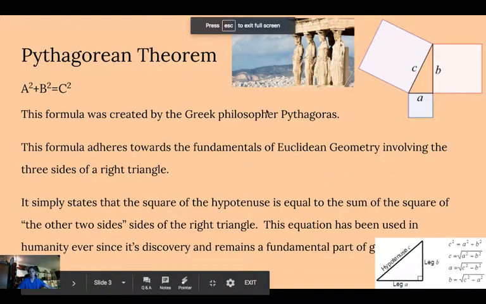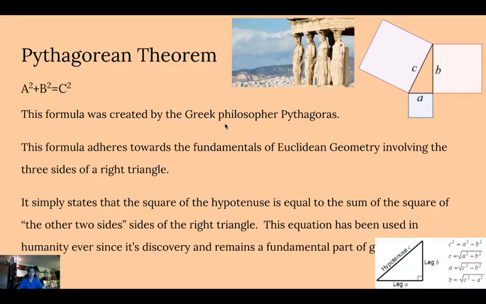So I really enjoy looking at problems involving the Pythagorean theorem and the Pythagorean equations. The fact that someone was able to come up with this equation in Greece thousands of years ago shows how advanced our civilization was even back then. It's fascinating how far we've come as a civilization.